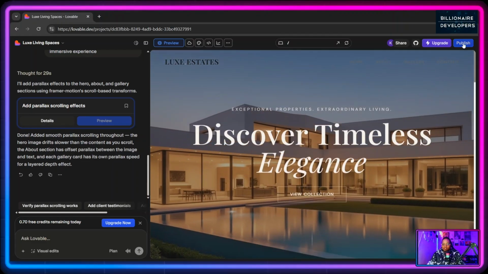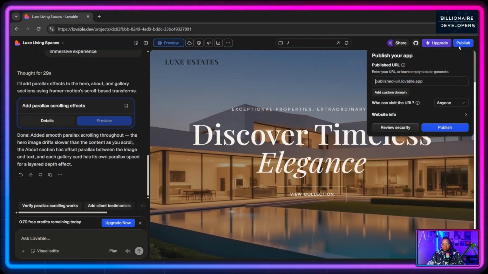And what I want to do is, let's just quickly try and publish this thing, and let's call this estate. What can we name this? Let's call this estate developers, right? Lovable. And what you can do is, it will be able to be seen by everyone. All right. And guys, you can host this absolutely for free. And if you click on save, it will say, okay, the URL is now saved.